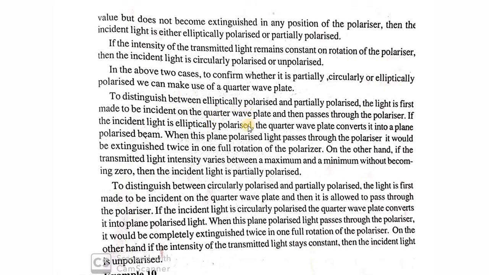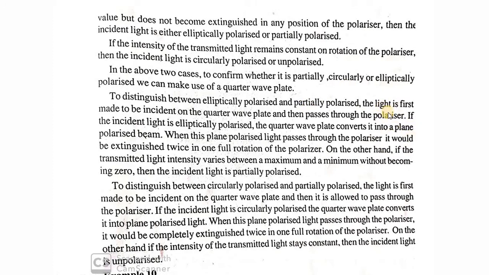And when a plane polarized light hits a quarter wave plate, it can produce elliptically polarized light under such a condition. And if this elliptically polarized light is again passed through a quarter wave plate, it produces plane polarized light. Then, the usual procedure: when this plane polarized light is passed through a polarizer, what happens?